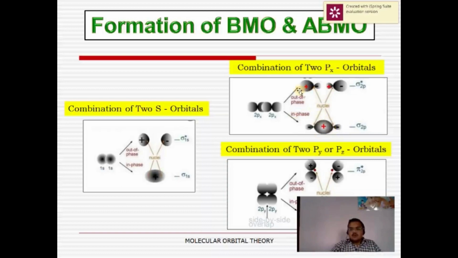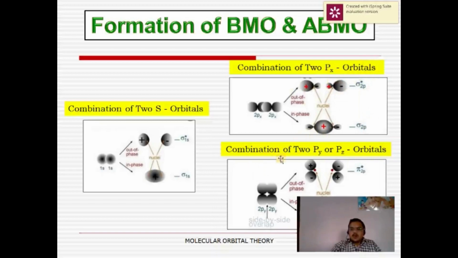And if they overlap out of phase, meaning one atomic orbital has a positive lobe and the other has a negative lobe, this type of overlap is called out of phase, and such a molecular orbital is called an anti-bonding molecular orbital.